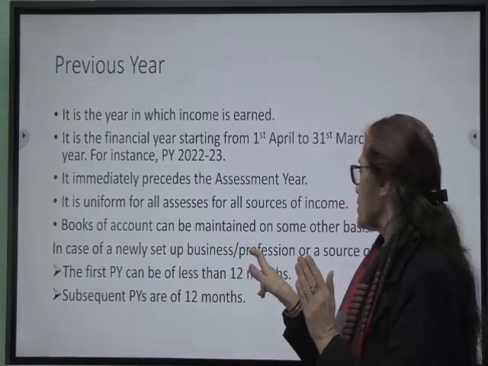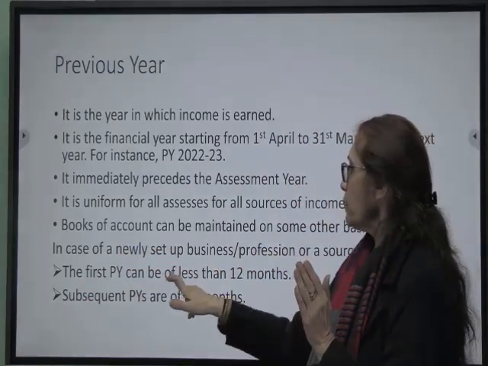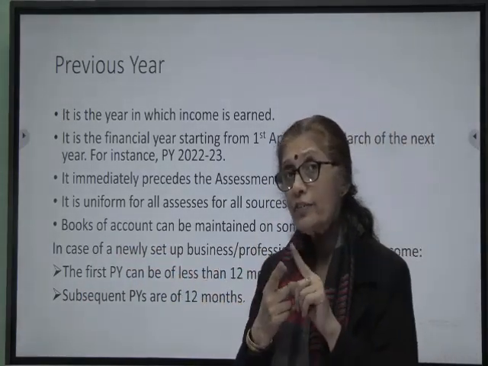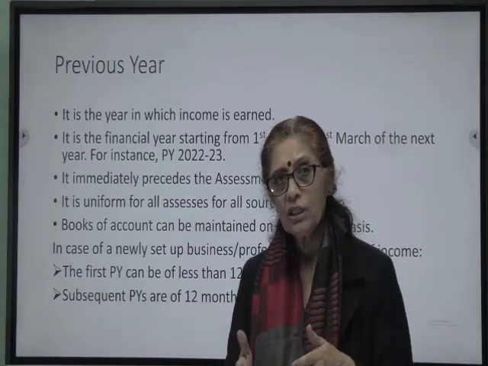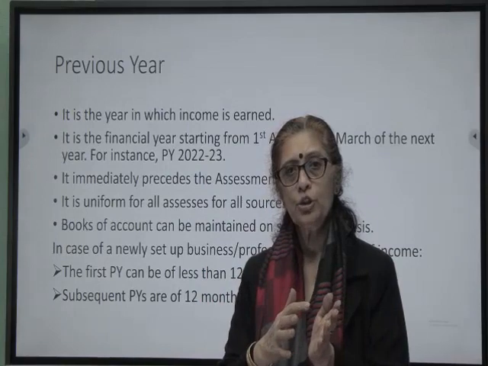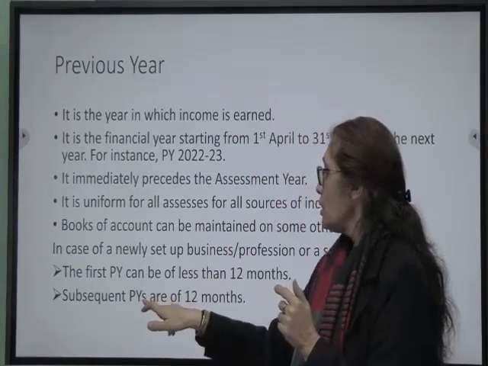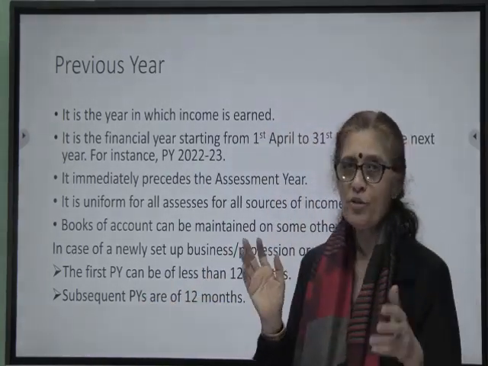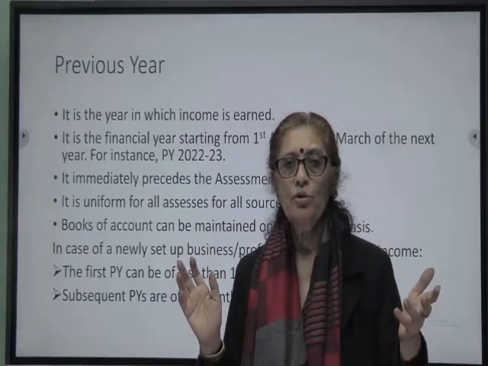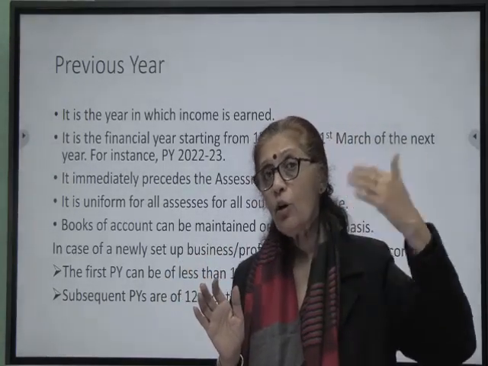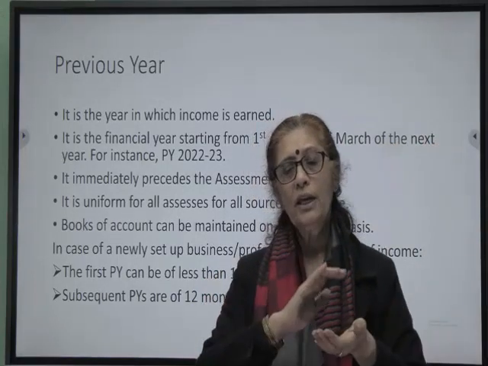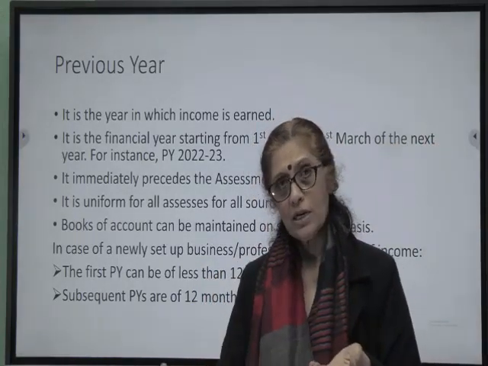So in case of a newly set up business or profession, previous year can be a period of less than 12 months. As I said, if you start your business on 1st of August, your previous year will be August to March. Subsequent previous years, of course, assuming that the business will continue in future also, while the first previous year is August to March, all subsequent previous years would be April to March, right?